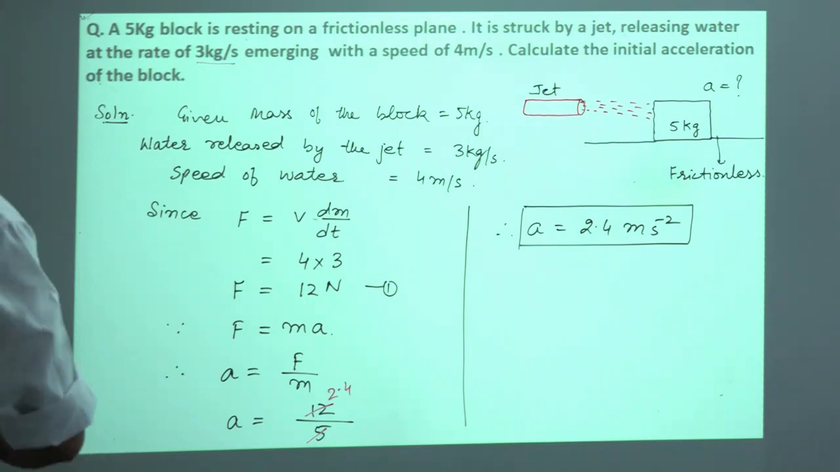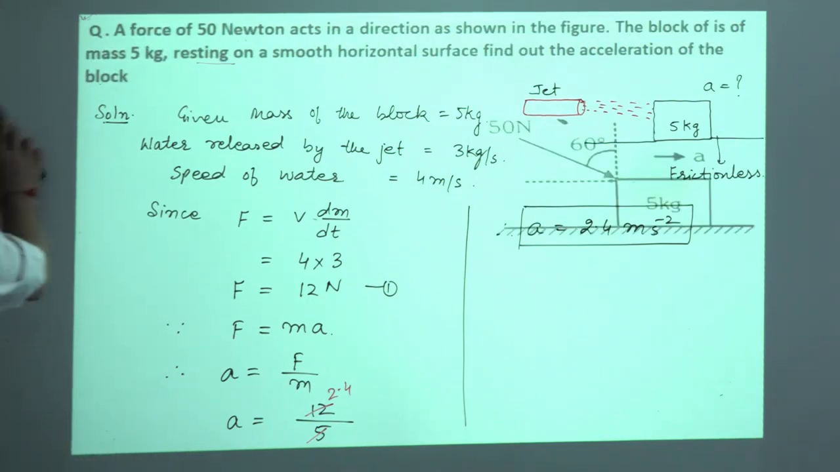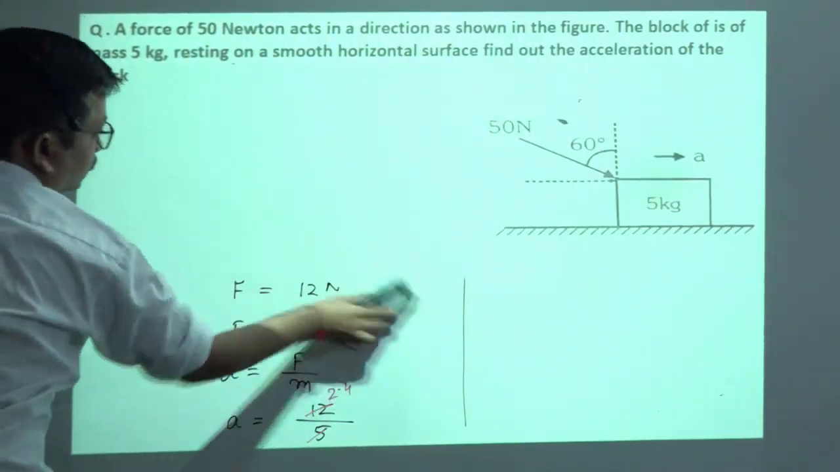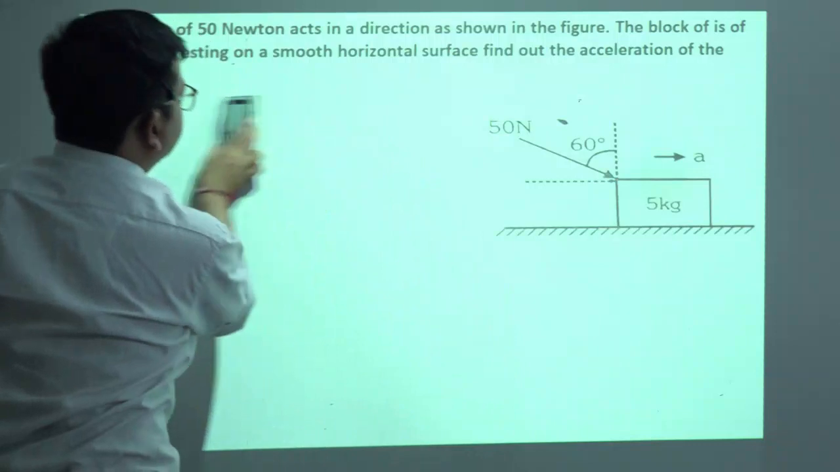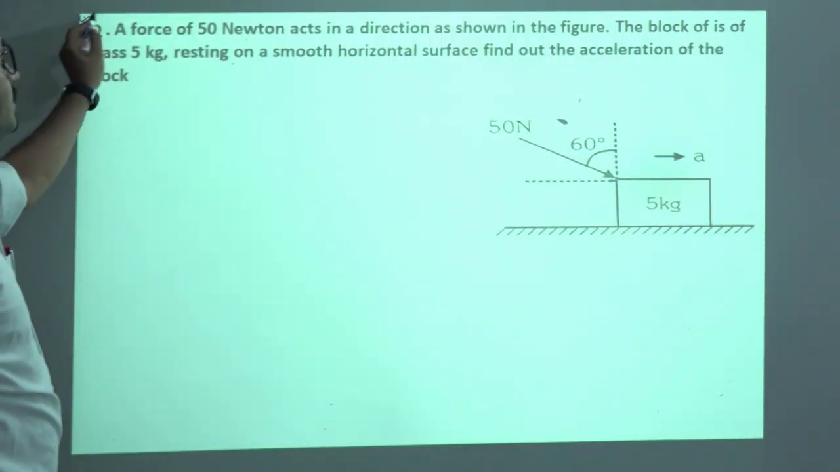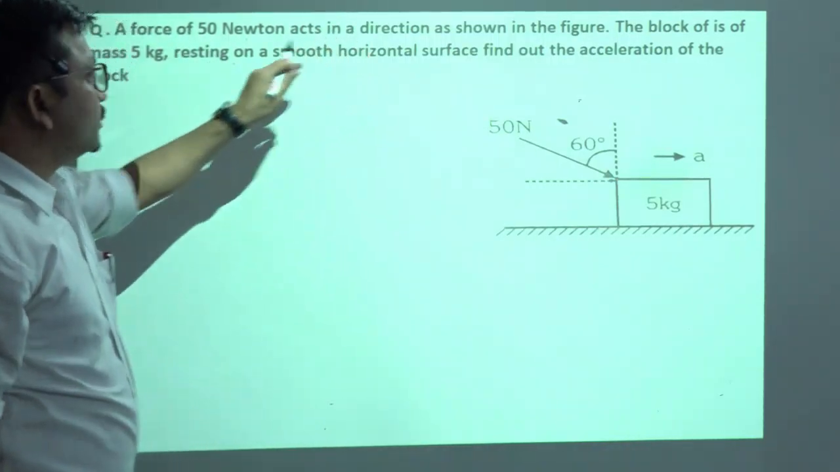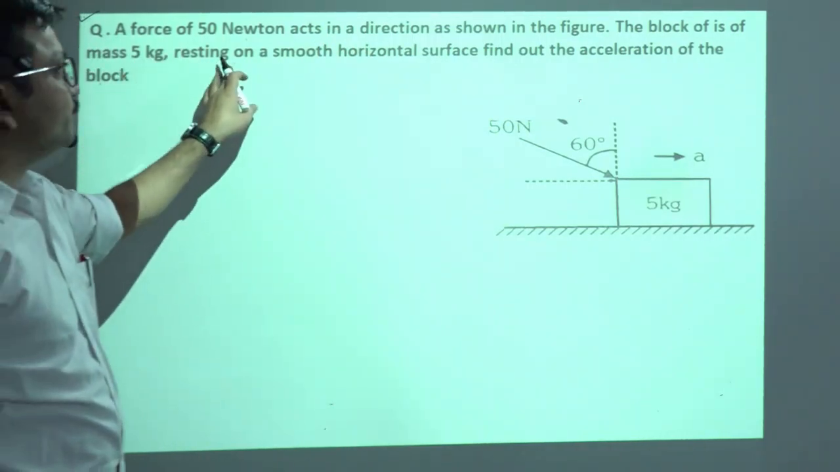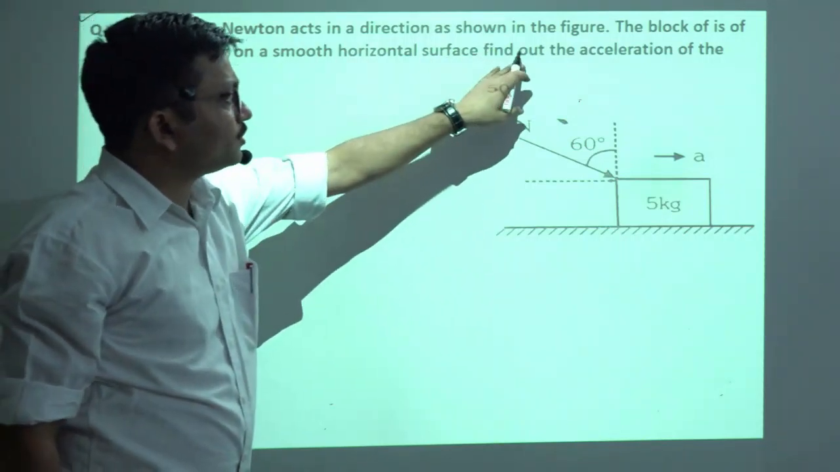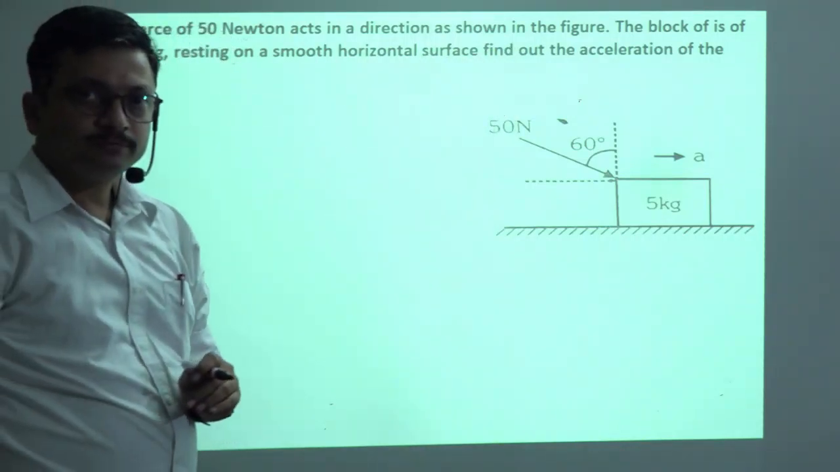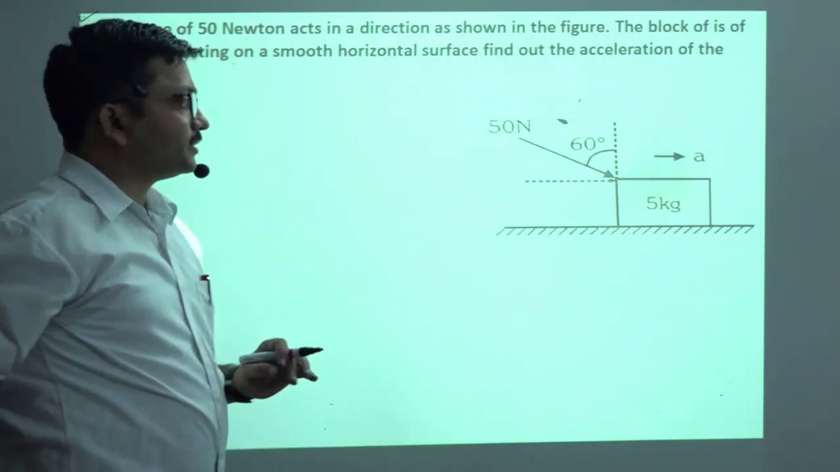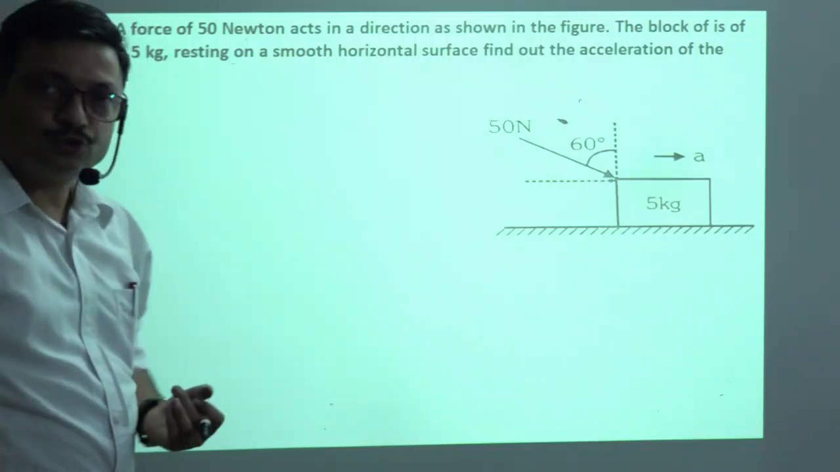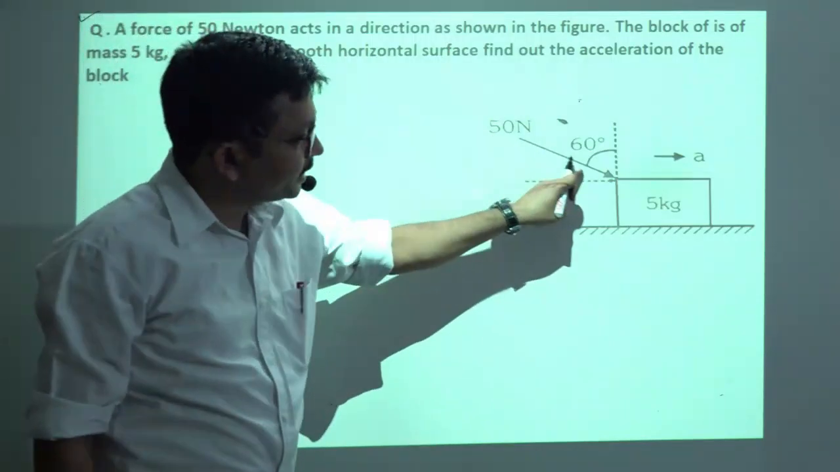Now let's study the next question. Yes, the question is like this: a force of 50 Newton acts in a direction as shown in the figure. The block of mass 5 kg is resting on the smooth horizontal surface. Find out the acceleration of the block. Okay, we want to calculate the acceleration. Mass is given to us. So according to Newton's second law, F is equal to ma, but here the force is acting at an angle theta.